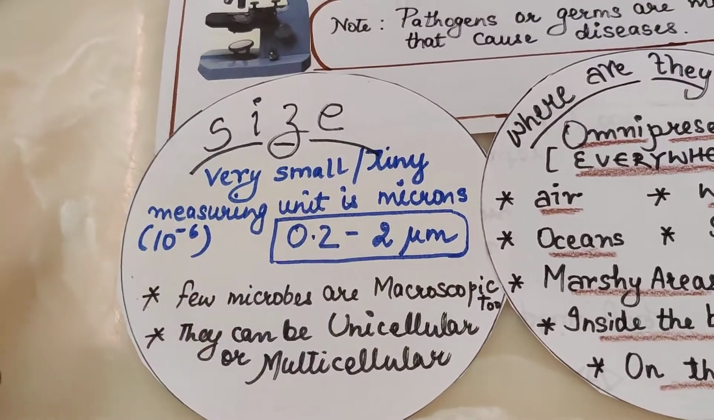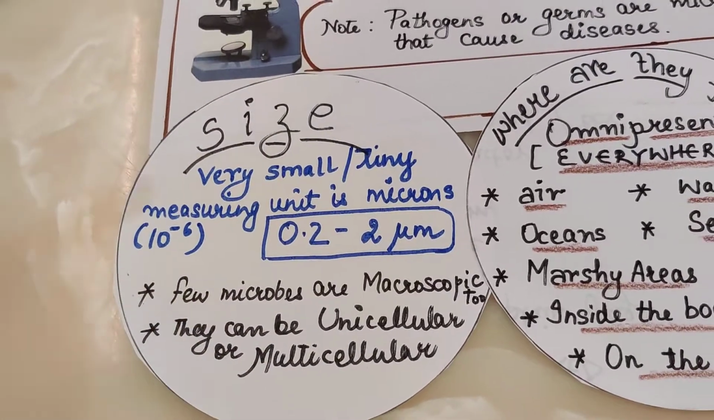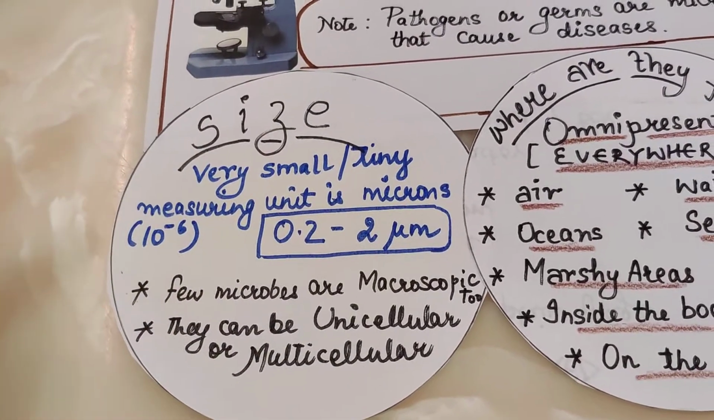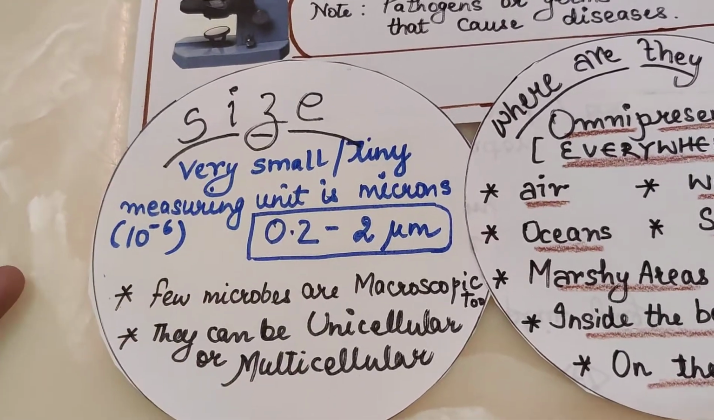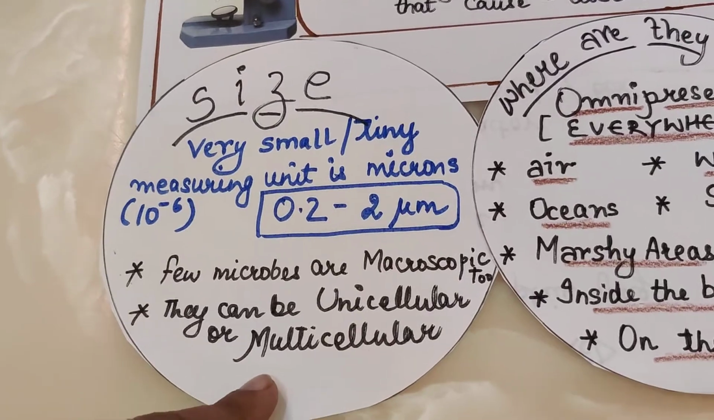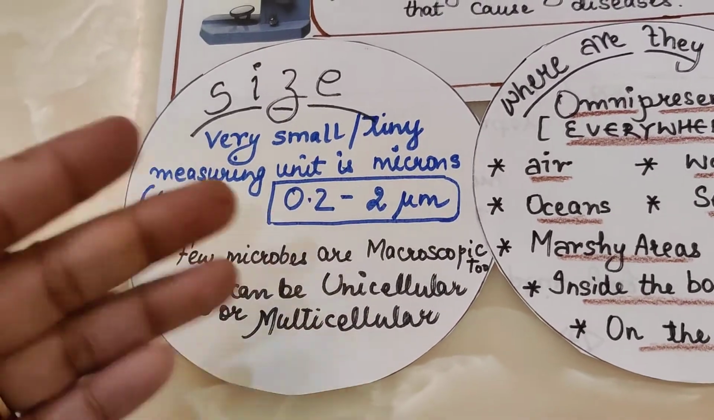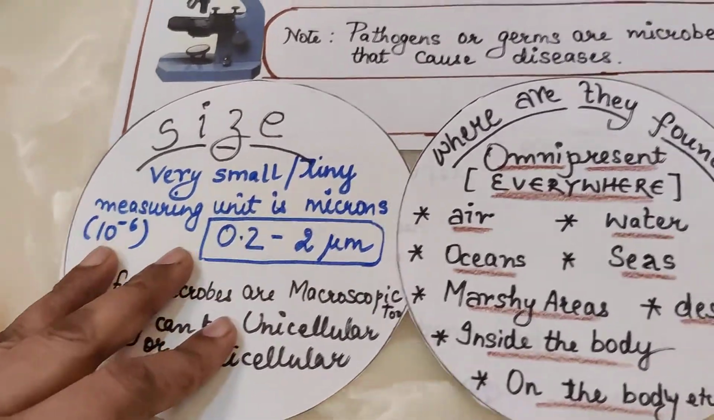Now, as far as the number of cells is concerned, microorganisms can be unicellular like yeast and bacteria, and they can be multicellular like what we have discussed right now, the mushrooms, the spirogyra, the volvox. So both varieties are there.